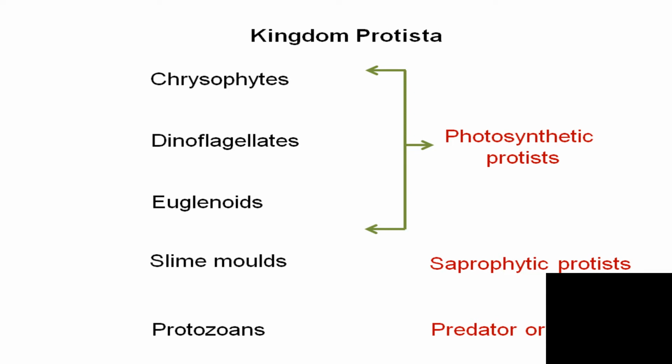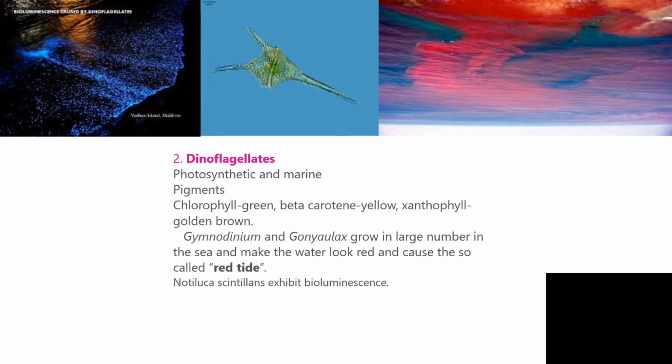And the next one we are going to see is dinoflagellates. The next organism that comes under protists are dinoflagellates. They are photosynthetic and marine. They appear green because of the pigment chlorophyll. They appear yellow because of the pigment beta carotene. They appear golden brown because of the pigment xanthophyll.